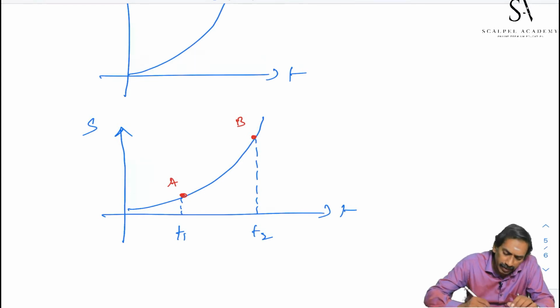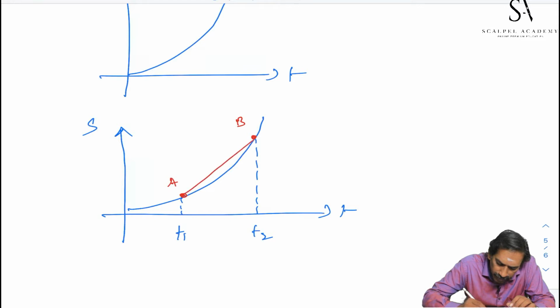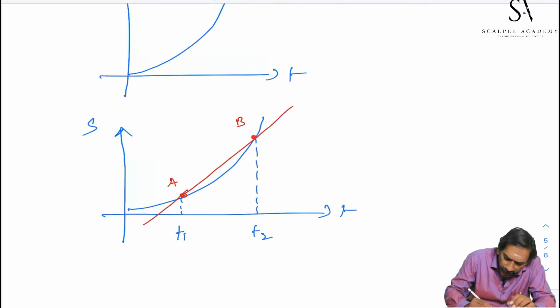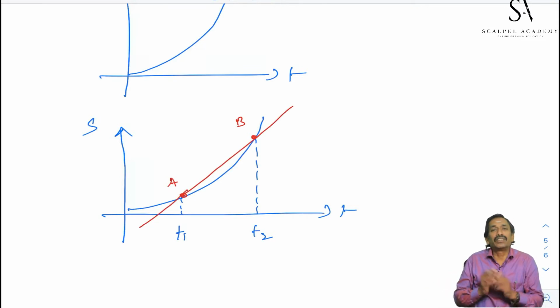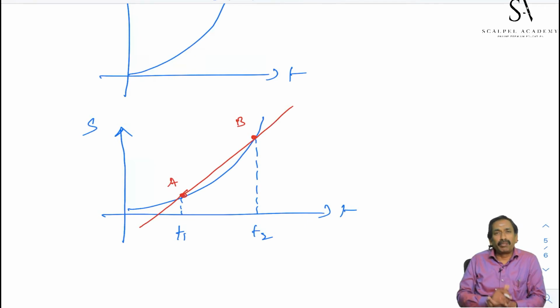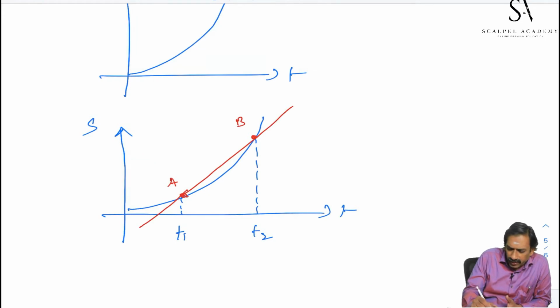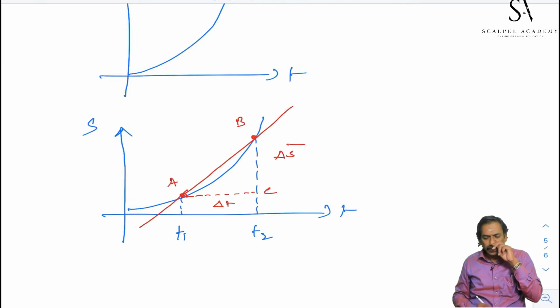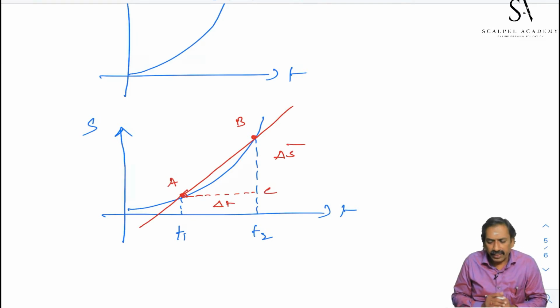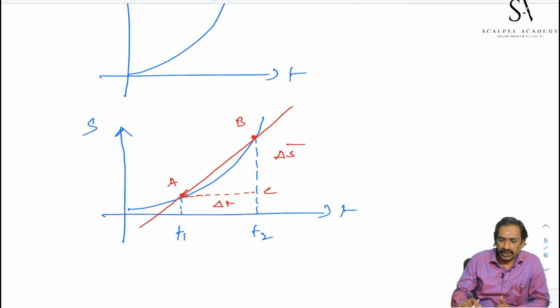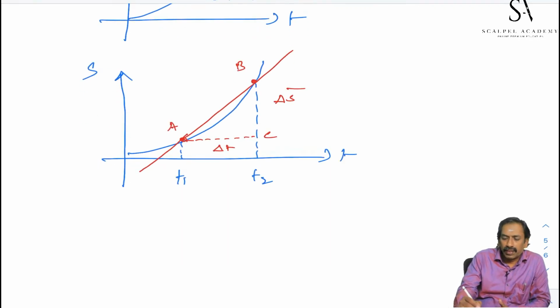Draw a straight line between A and B. It makes an angle theta with x-axis, and the tangent of the angle made by this straight line gives the slope. Or we can say BC is delta S vector, AC is delta t, the interval of time. This delta S vector gives the total displacement. Delta t is the total time taken.